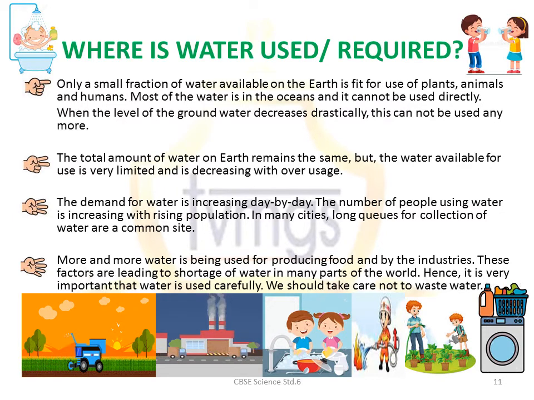Most of the water in the oceans cannot be used directly. When the level of groundwater decreases drastically, the groundwater can also not be used any longer. The total amount of water on the earth will remain the same, but the water available for use is very limited and is decreasing with overusage.